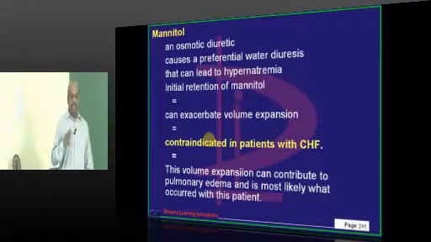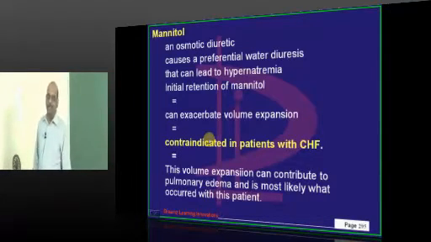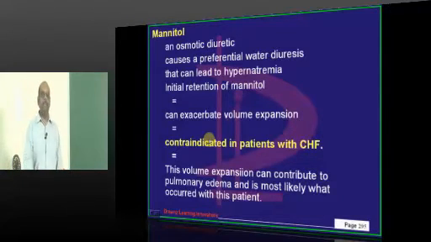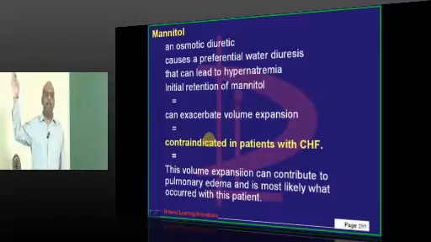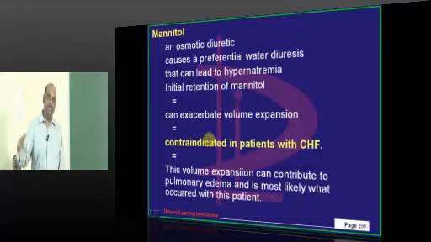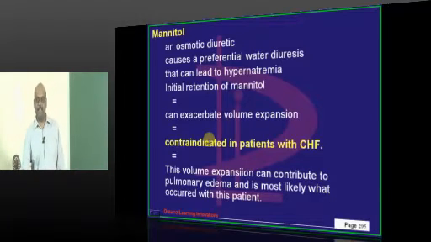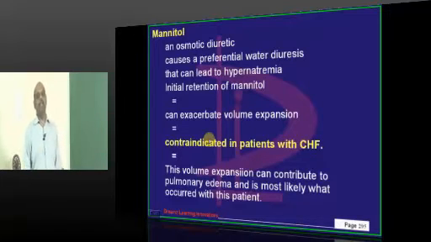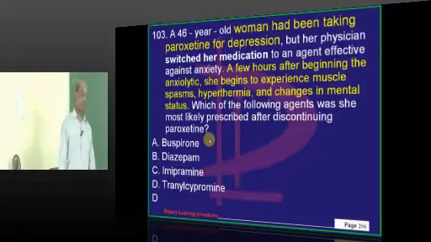Can you give me a situation where this can happen? A patient with stroke comes to you. Stroke occurs in people who have atherosclerosis. The same atherosclerotic patient can also have hypertension, diabetes, congestive heart failure. To treat the raised ICT of the stroke, if you give mannitol, his CHF will worsen. So before giving mannitol, check for CHF. If CHF is there, it becomes a contraindication for using mannitol, is what needs to be remembered.